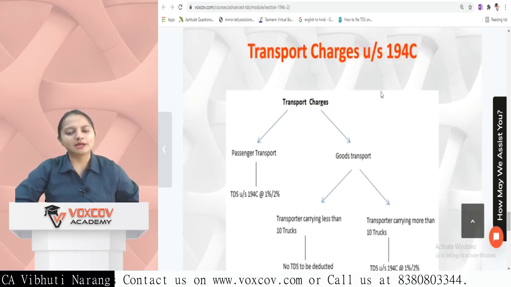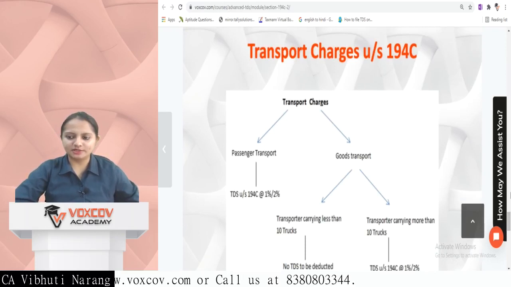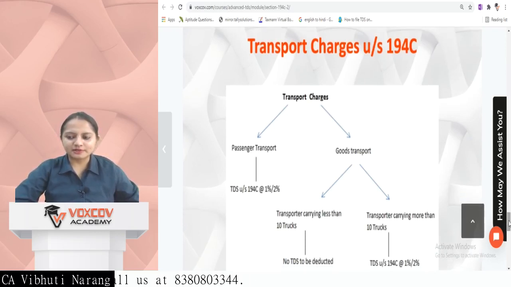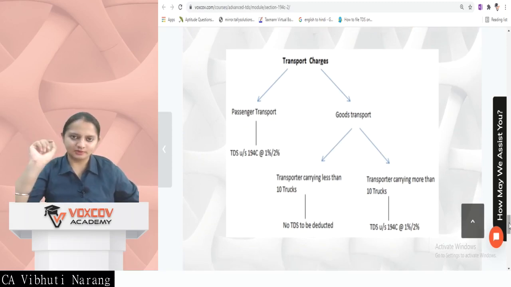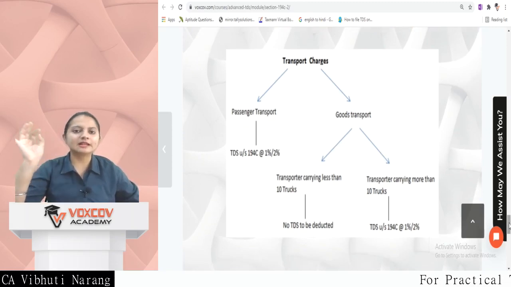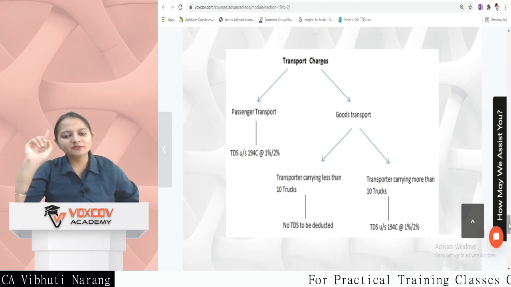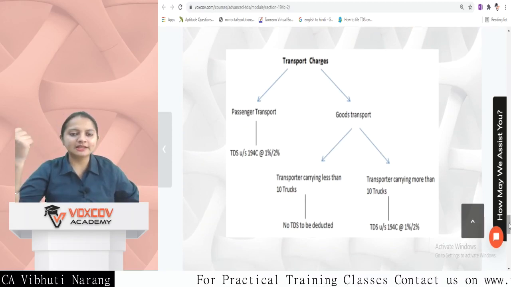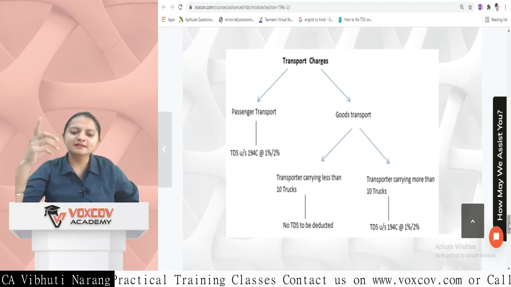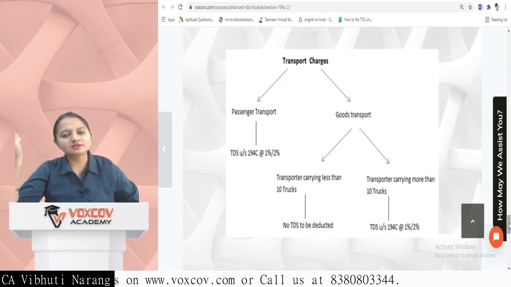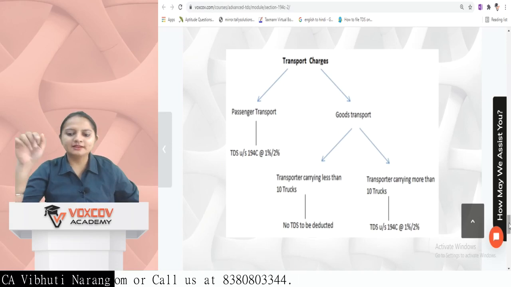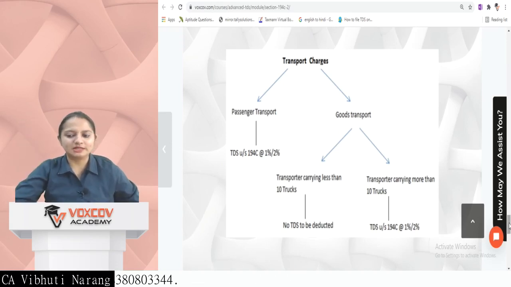If we talk about transport charges under 194C, what happens in case of transport is, if it is a passenger transport, then the normal TDS rate 1% or 2% under 194C is applicable. But if it is a goods transport agency, then if it is having less than 10 trucks, then no TDS is liable to be deducted under this section. And if the trucks are 10 or more, then the same rate 1% or 2% is liable to be deducted.